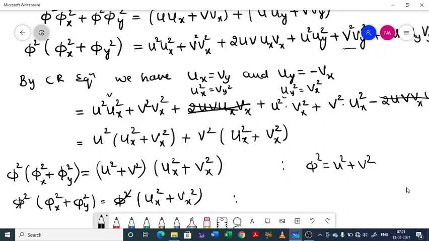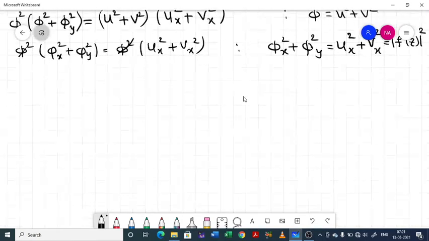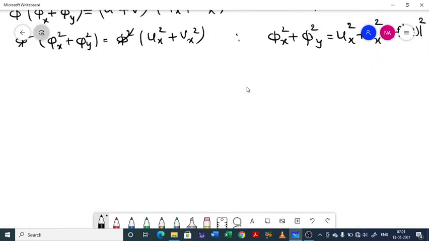So finally we will be getting phi x square plus phi y square equal to ux square plus vx square. But you can observe that that is equal to modulus of f dash of z whole square, that we have done in the previous problem. So this completes the solution of the second problem, problem B.